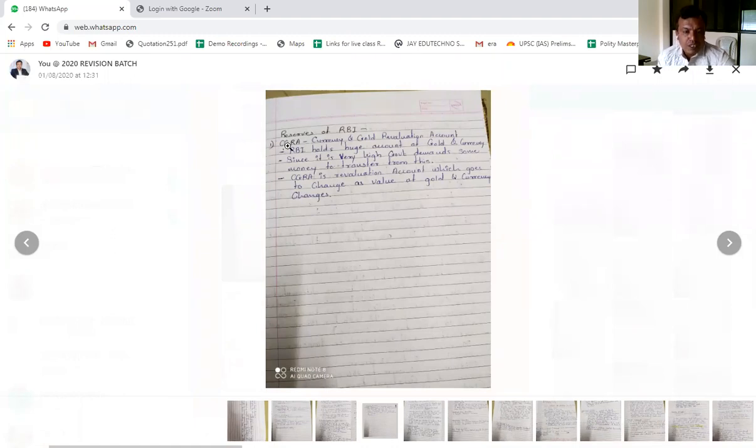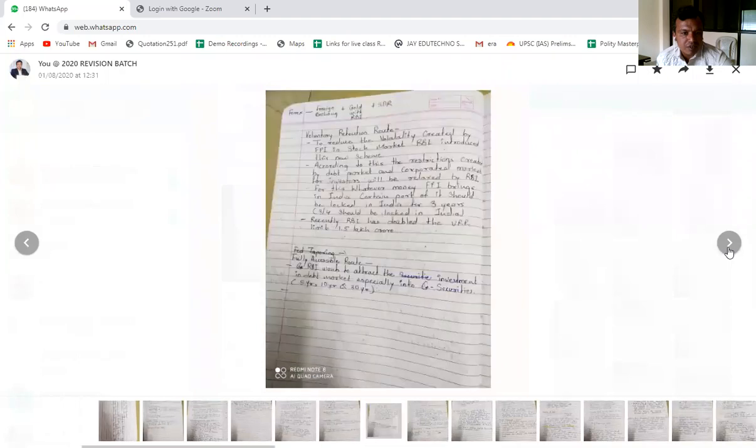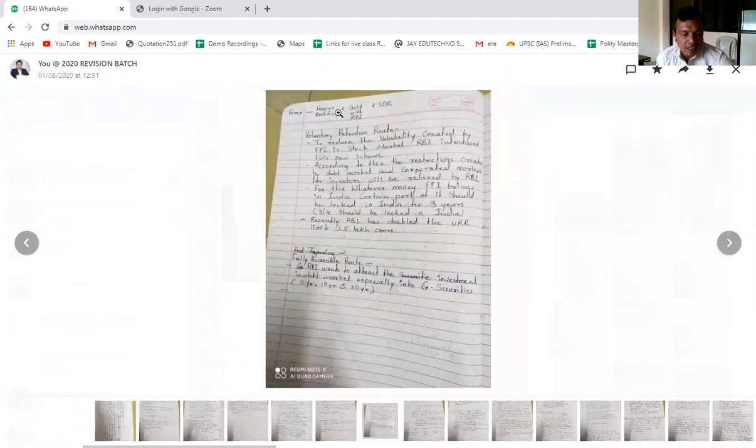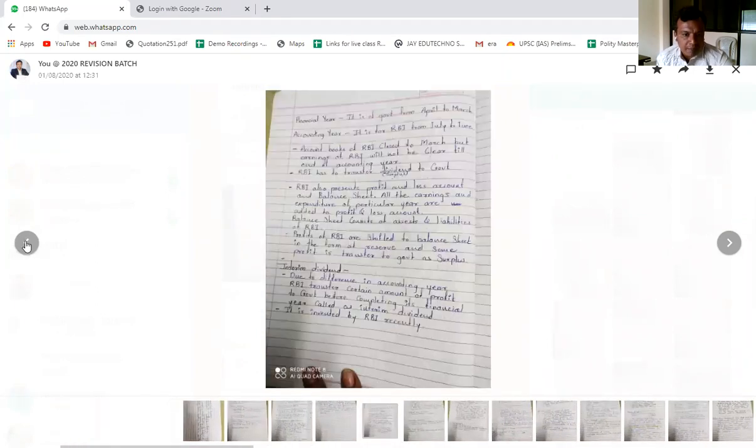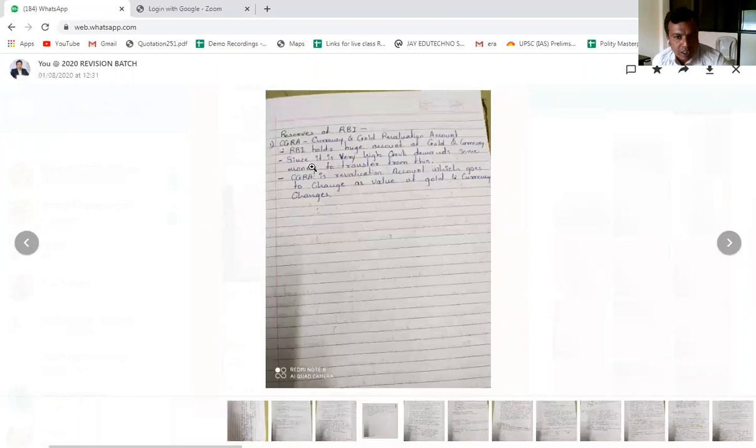So reserves of RBI: CGRA is called the currency and gold revaluation account. As I told you yesterday, the Reserve Bank of India has certain types of reserve. Foreign exchange reserve, which we have discussed here, consists of foreign currency, gold reserve with RBI, and SDR. Against the reserve of the RBI, the currency is issued or printed. RBI holds a huge amount of gold and currency. Since it is very high, the government sometimes demands that some money be transferred from this.